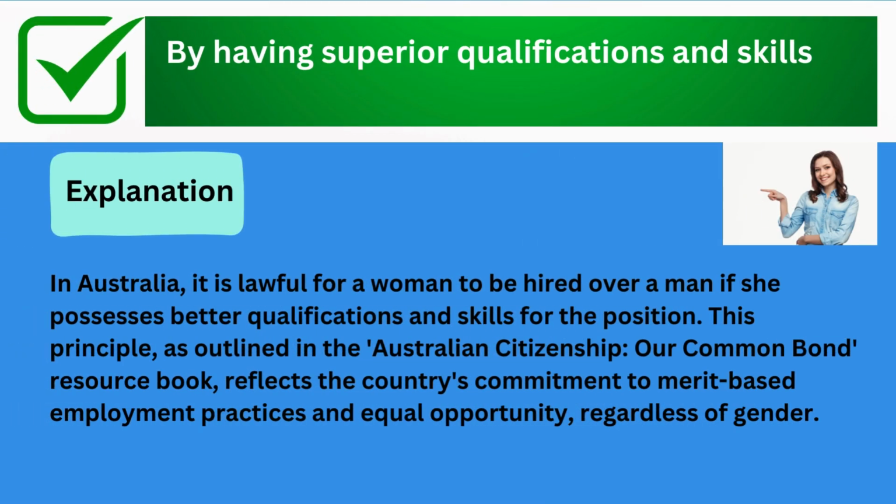The correct answer is by having superior qualifications and skills. Explanation: in Australia, it is lawful for a woman to be hired over a man if she possesses better qualifications and skills for the position. This principle, as outlined in the Australian Citizenship, Our Common Bond resource book, reflects the country's commitment to merit-based employment practices and equal opportunity, regardless of gender.